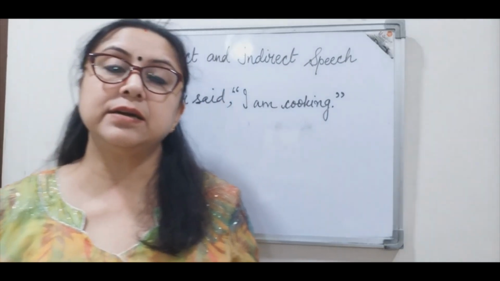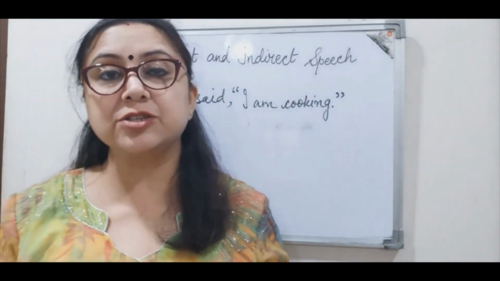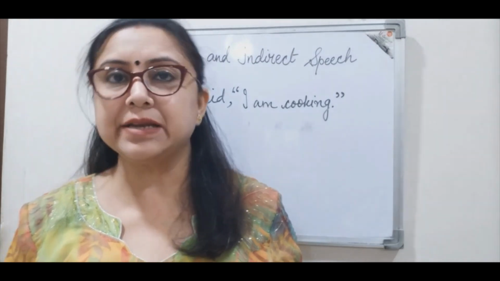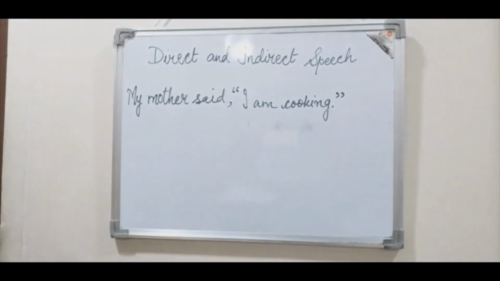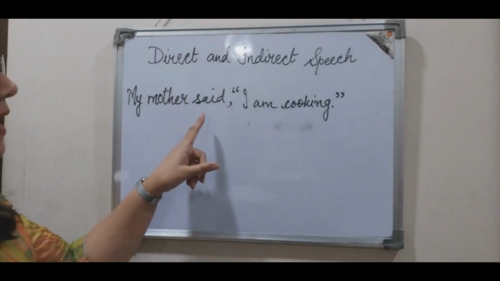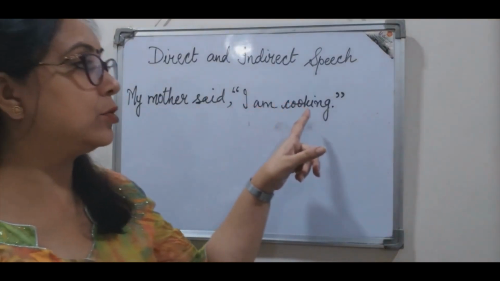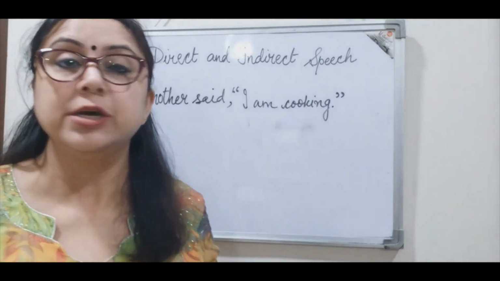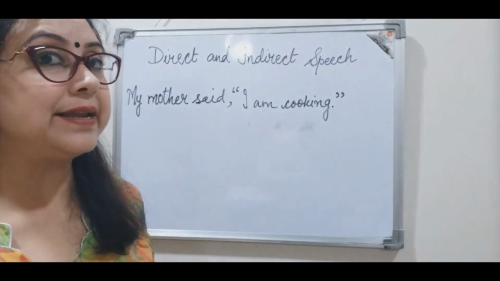Now let's proceed further. Let us take a look at the structure of a sentence which is in direct speech. For example, my mother said, I am cooking. This sentence is in direct speech. Why is it in direct speech?